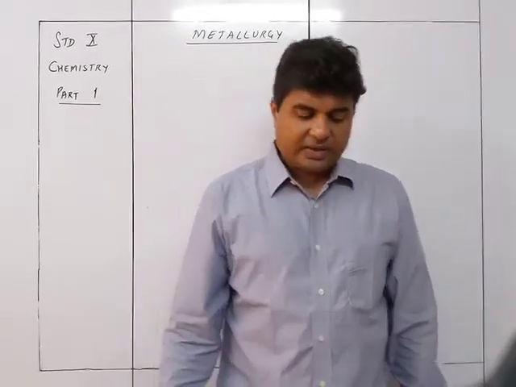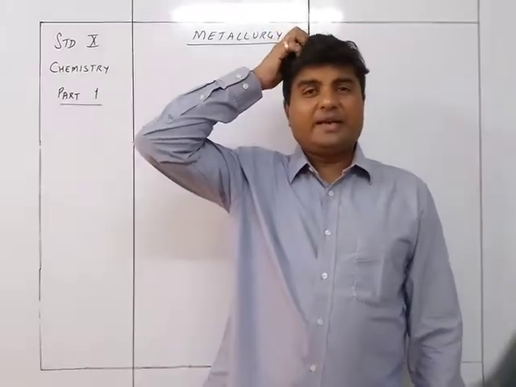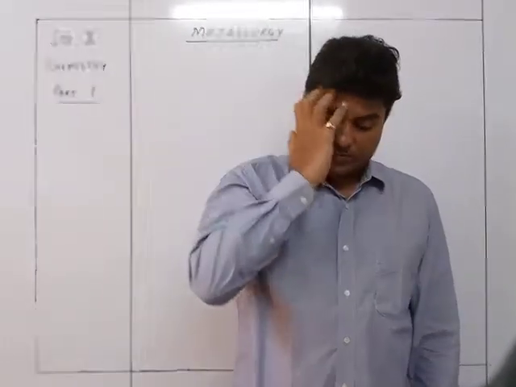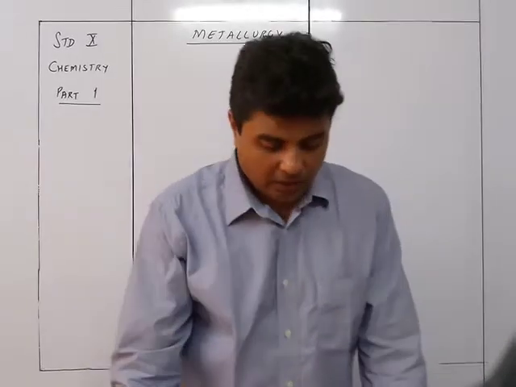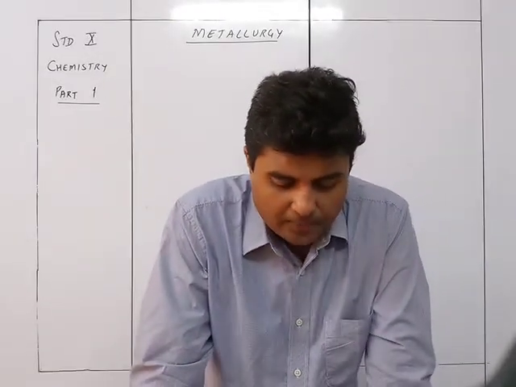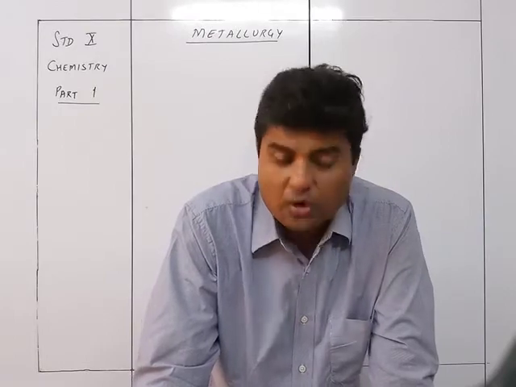Density wise, again the metals have a high density except for sodium, potassium and calcium, where the density is slightly lower. Whereas in case of non-metals, the density is low except for diamond.